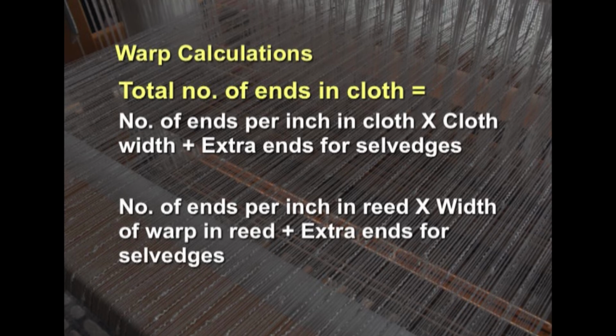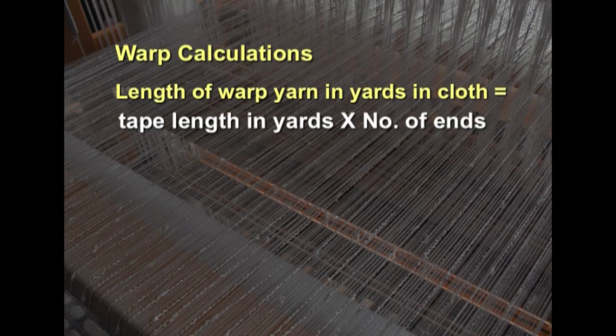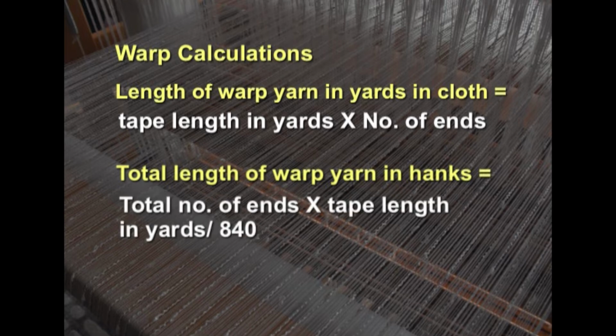Or we can also say it this way: number of ends per inch in reed multiplied by width of the warp in reed plus extra ends for selvedges. Then coming to the length of warp yarn in yards in cloth, it will be tape length in yards multiplied by number of ends. And total length of warp yarn in hanks can be calculated by taking total number of ends multiplied by tape length in yards, and divided again by 840.